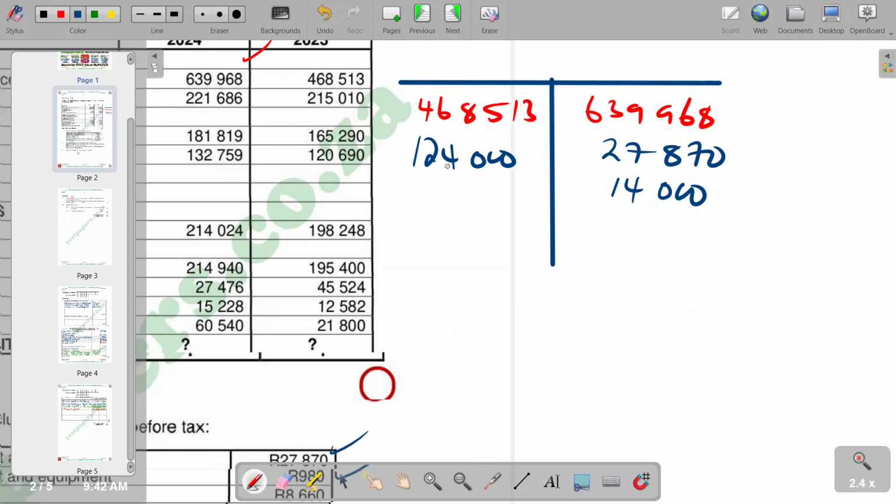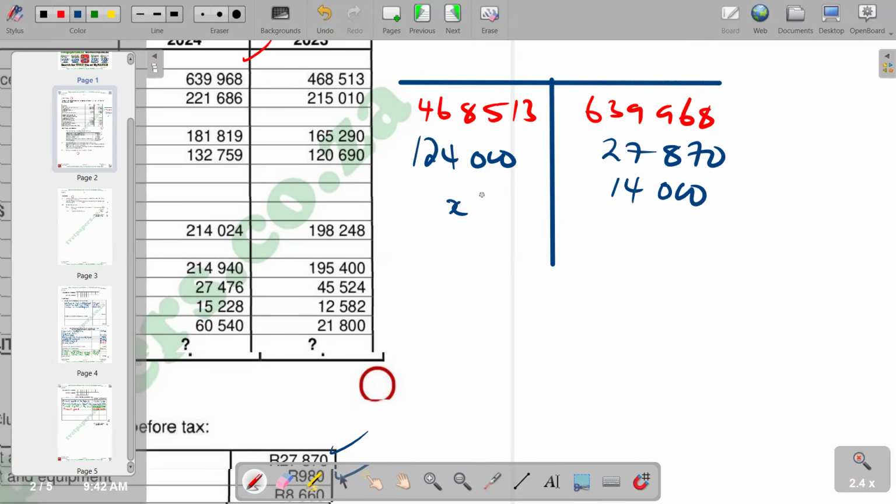So with that, if you add the debit and the credit, you're going to see that we are not having the same amount on the debit and the credit. So the balancing figure is on the debit side.